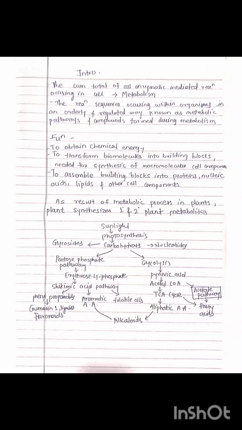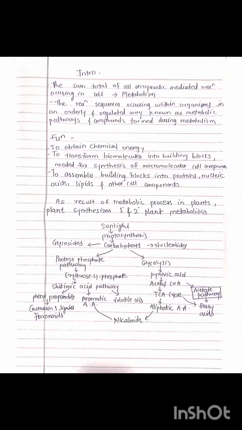The reaction sequences occurring within the organism in an orderly and regulated way are known as metabolic pathways, and the compounds formed during the metabolism. So the functions of these metabolic pathways are to obtain chemical energy, to transform biochemicals into the building blocks needed for the synthesis of macromolecules and cell components, and to assemble building blocks into proteins, nucleic acids, lipids and other cell components. As a result of metabolic processes, plants synthesize primary and secondary plant metabolites.